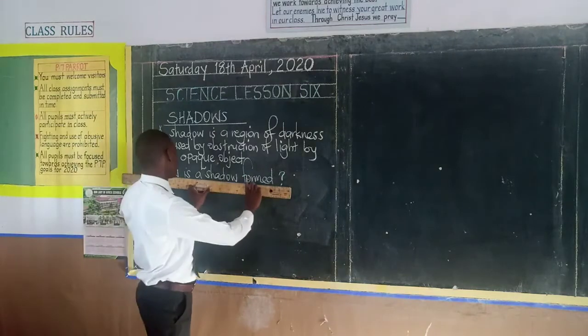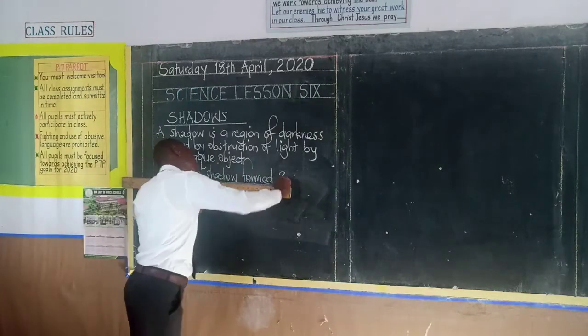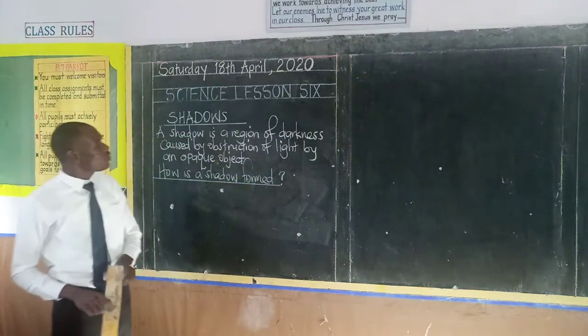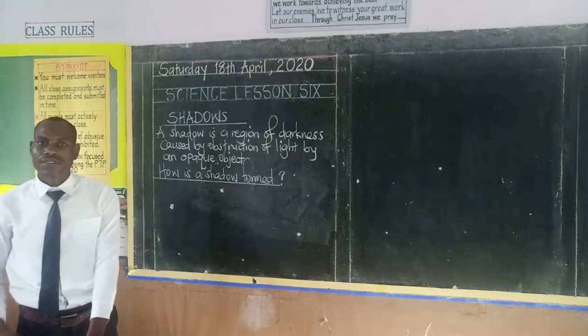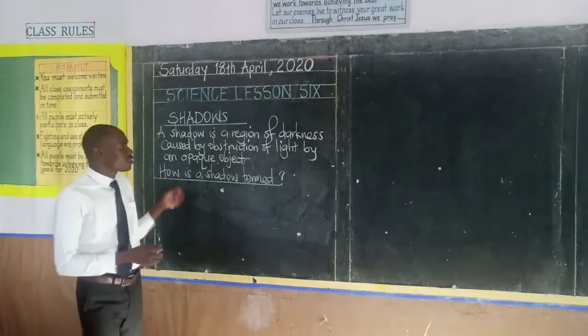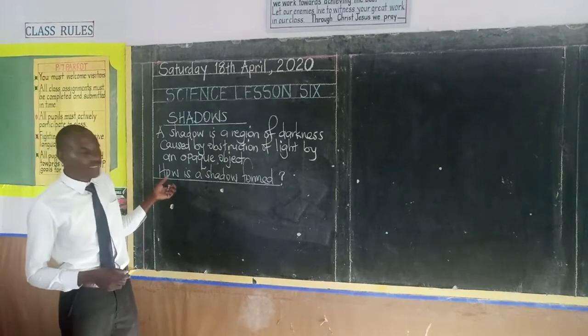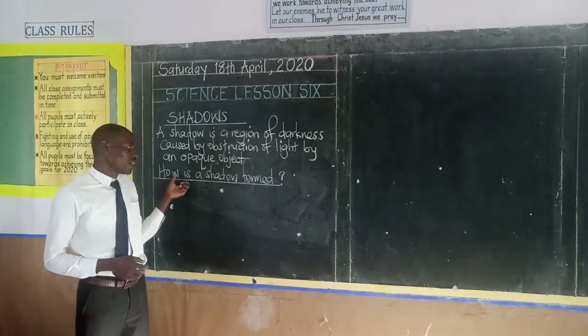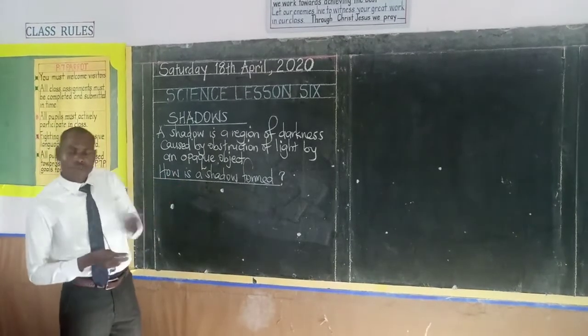Remember, from our definition, we say that a shadow is a region of darkness that is caused by obstruction of light by an opaque object. So, how is a shadow formed?